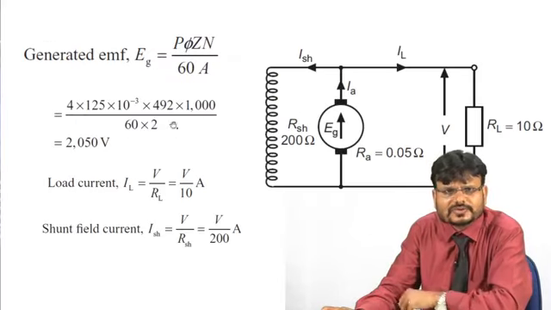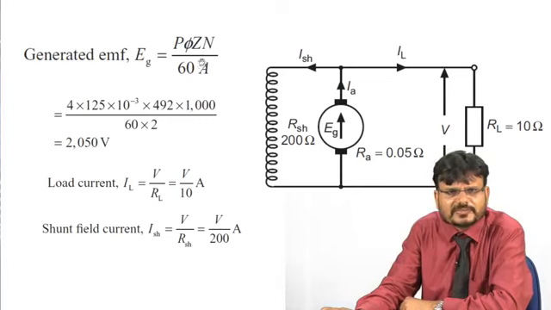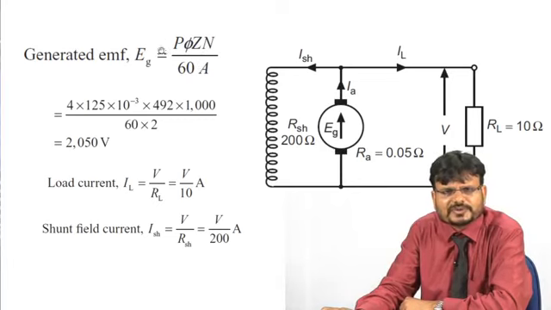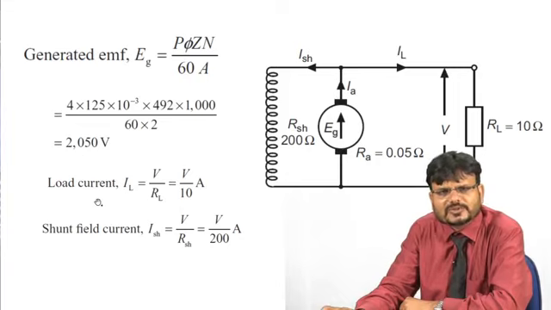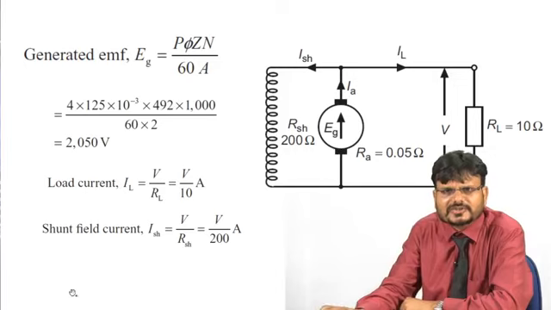E equal to 2. So generated EMF Eg is equal to what? P phi N 60 upon Z upon A. So just put the value of P, phi, Z, N, A. So after the solving you get the value 2050 volt. Now you have to find out the value of the load current. Value of the load current IL is equal to what?